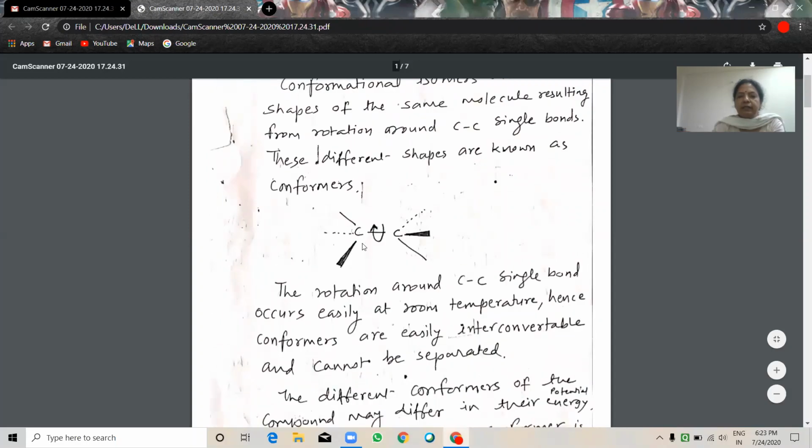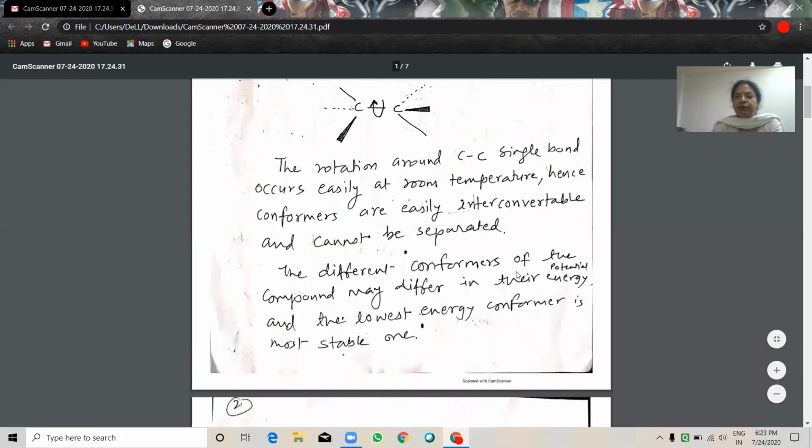See here, this carbon-carbon single bond rotation occurs and the position of these groups changes relative to each other. The rotation around carbon-carbon single bond occurs easily at room temperature. Hence, conformers are easily interconvertible and cannot be separated. It means this conformer, whether slightly staggered to eclipsed, eclipsed to staggered, or skew form, cannot be separated.